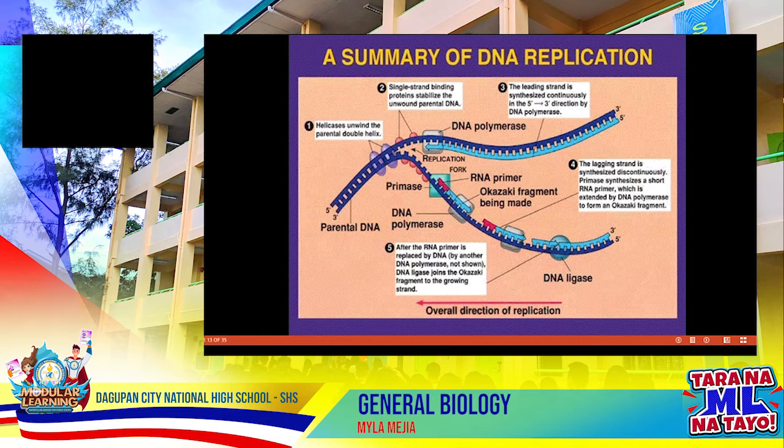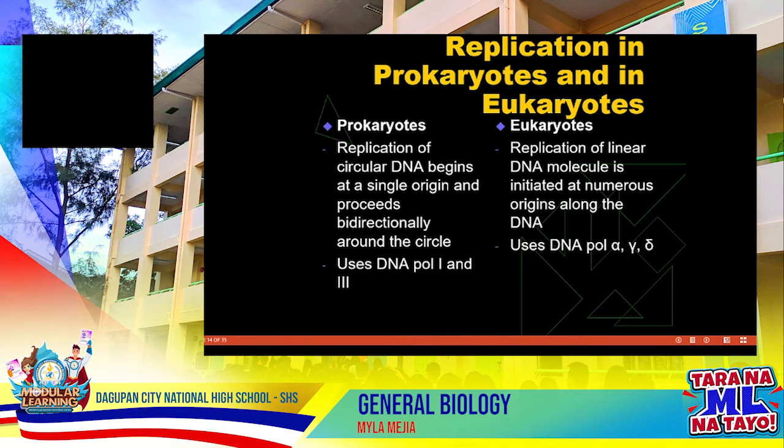For the summary of DNA replication, it starts with the unwinding of the double helix. After which you will identify the different ways and means of how these different structures will bind, and at the same time will also carry the different kinds of proteins and enzymes which are needed in order to unwind the DNA. Now, in the replication of prokaryotes and eukaryotes, we have differences.